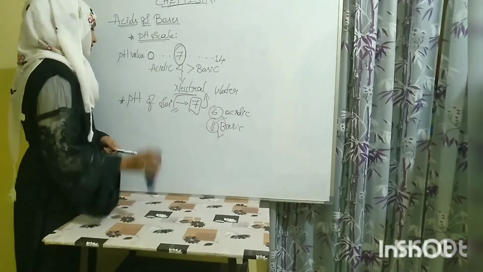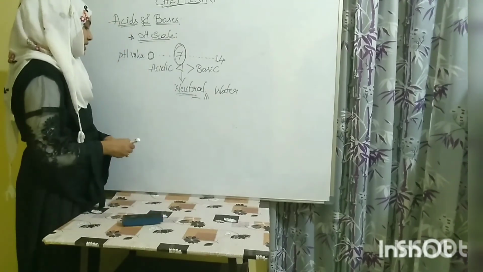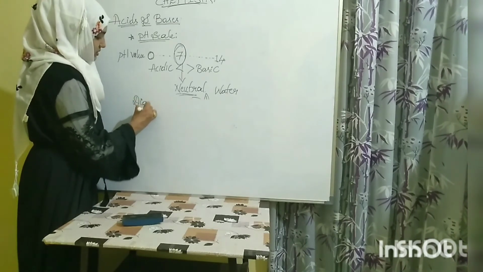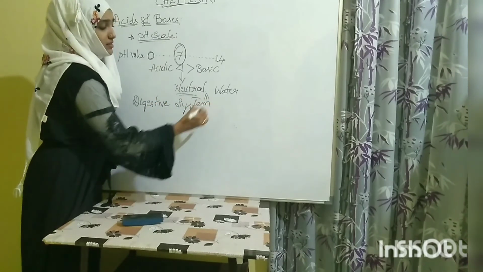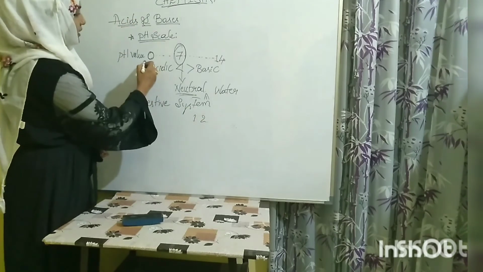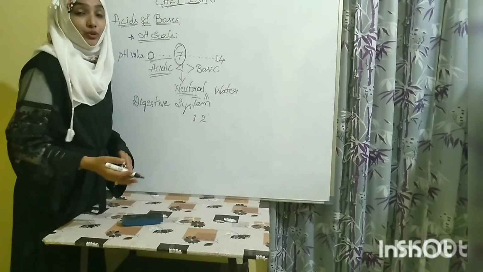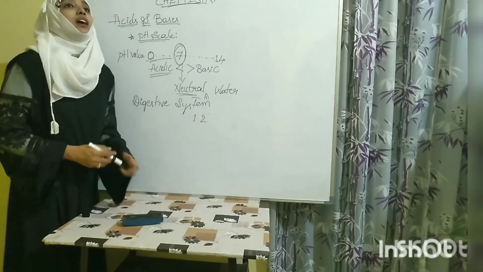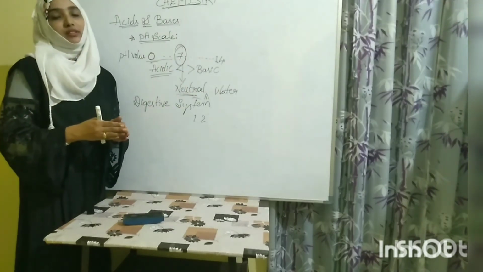And where we can use the pH in our daily life, where we can see the pH in our digestive system. In human digestive system, the pH will be of 1 to 2. Where will that lie? Acidic. Yes, you might get confused or you might get shocked. 1 to 2. Yeah, exactly. We will say like HCl will be released in the walls of our digestive system.